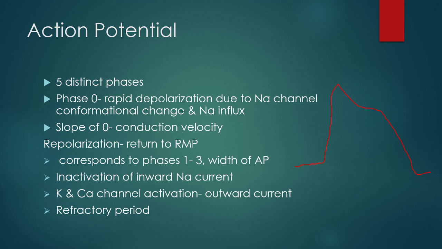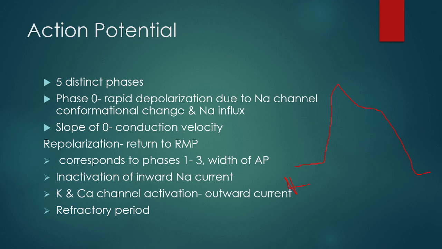And then there is a repolarization phase. Next is the repolarization. After this depolarization, there is slow repolarization, where there is a gradual return to the resting baseline electrical activity, so there is a gradual return to the resting membrane potential. So repolarization corresponds to phases 1 and 3.